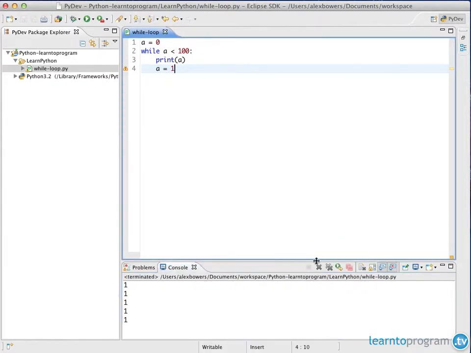And there is a stop button here, so if you get something which happens like that, where it just constantly is running, like you can see here I've got a huge list of just ones, because there is a problem with the code which I wrote. I missed off the plus sign, and therefore it created itself an infinite loop because it'll always be less than 100. 1 is less than 100. It'll always be true. So you can always press the stop button there to stop executing and check your code for any problems.